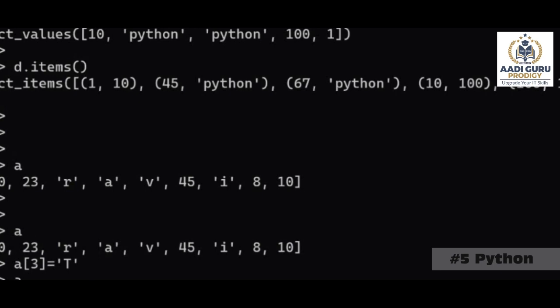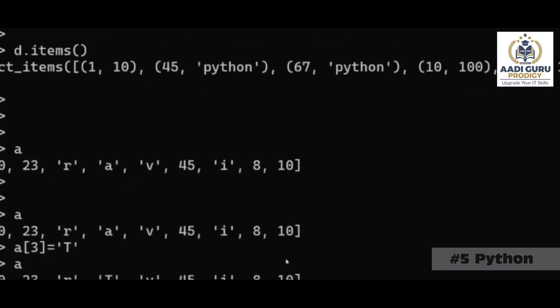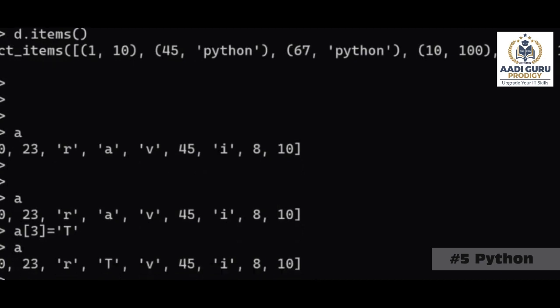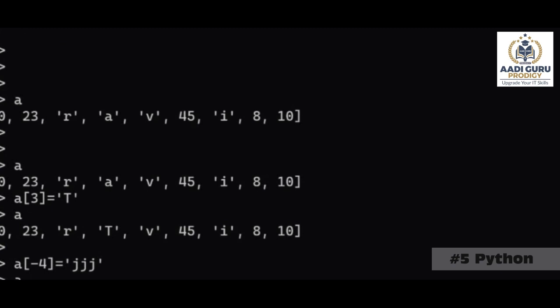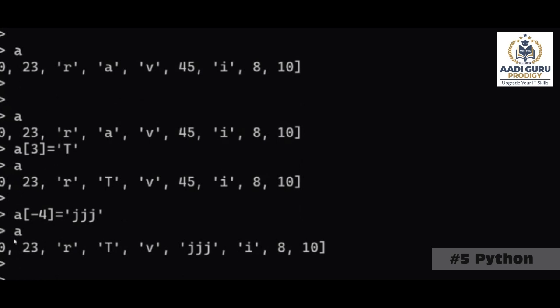Okay. So this is how modification works. Wherever you want, inside this A, we have to provide the index value. For example, -1, -2, -3, -4. A[-4]. We have discussed rule number 1 in Python, right? Right side to left side. So I'm giving something like JJJ. The equals to operator is there. Right side data goes to left side. What is the left side? A[-4]. That means inside this list at the -4 location, I'm placing JJJ. Clear? So this is how modification can be done generally.